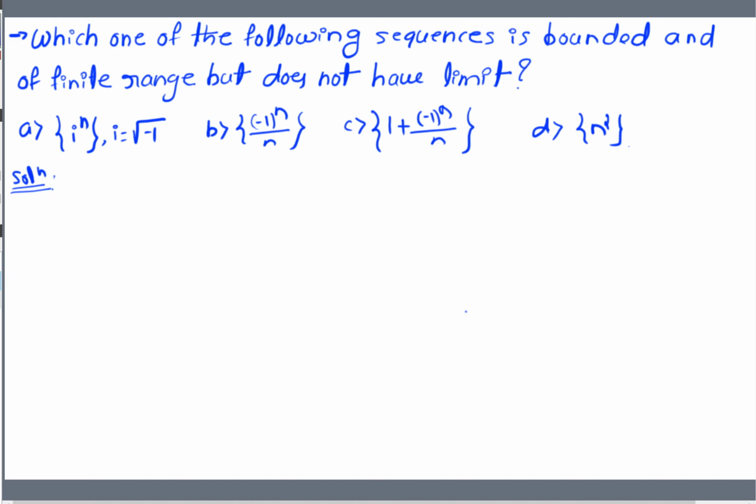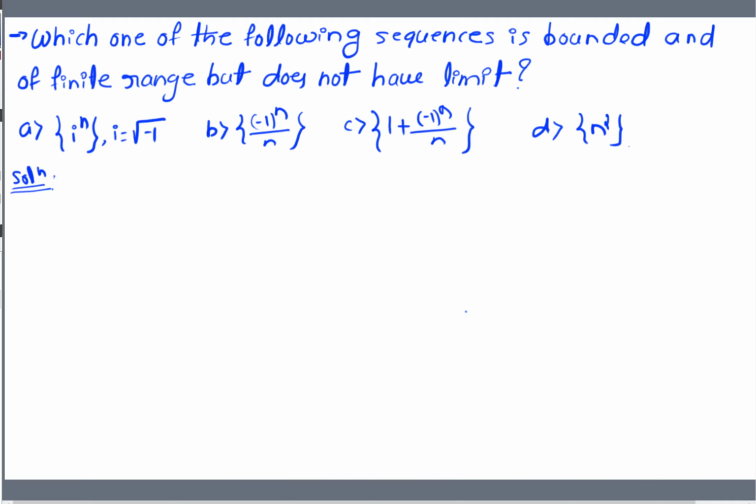Now, you know a sequence. A sequence is a function from the set of natural numbers to real numbers, and the sequence is denoted by this notation or by this notation, where a_n is the nth term of that sequence, and a1, a2, a_n, etc. are the terms of a sequence.